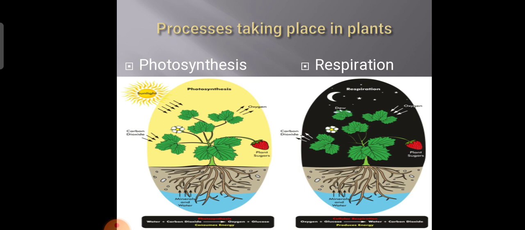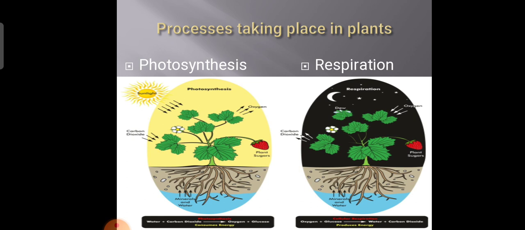Another thing, children, to make you aware, though plants are good for us, we should be near the plants, but at night we should be away from the trees. We should not sit under a tree, we should not sleep under a tree. Why? Because at night, since sunlight is not there, this photosynthesis process does not take place.